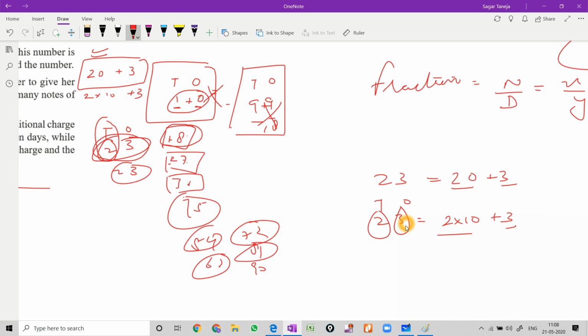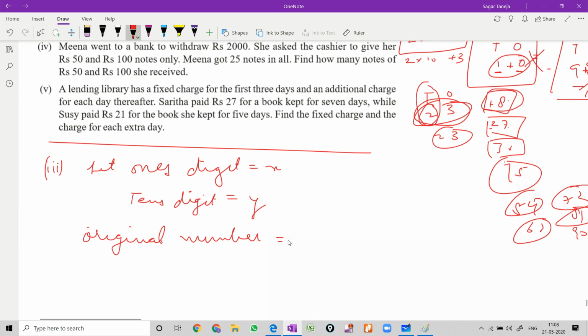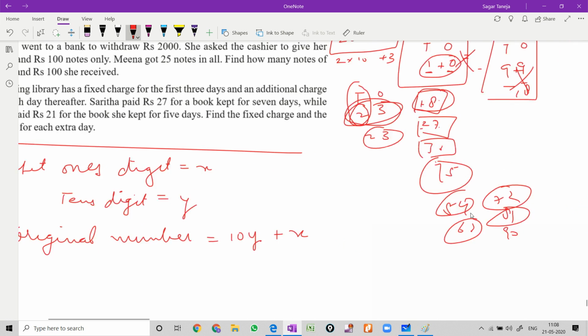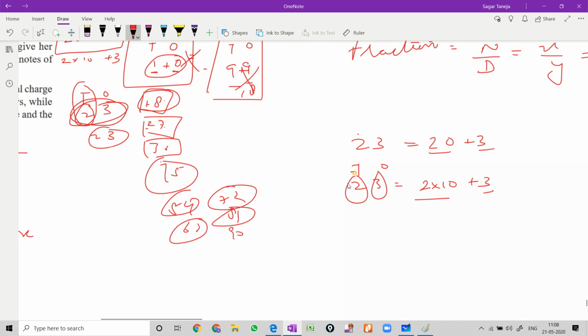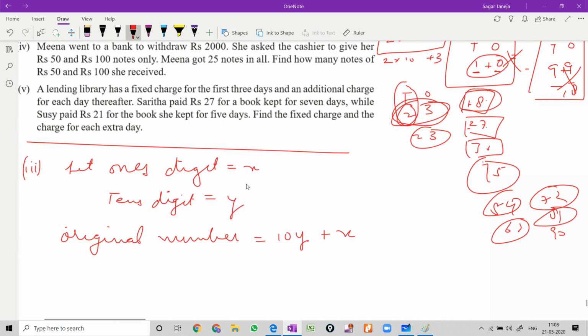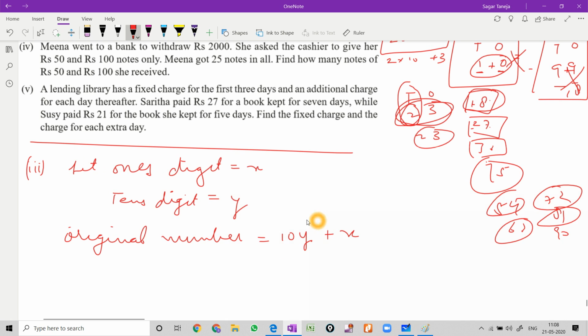So in the same way we are going to write here in the expanded form the original number. So what is our tens digit? That is y. So tens digit will be multiplied by 10, and ones digit will be added to this. Just like this. Tens digit is multiplied by 10, and ones digit is added to this. If you solve this, this will become 20 plus 3, and 23. So expansion of 23 is this. So in the same way, expansion of this, y and x, will be this, because this is the ones digit which is added here, and the tens digit is always multiplied with 10. So just keep in mind, you have to multiply the tens digit with 10, and add the ones digit to make the number.